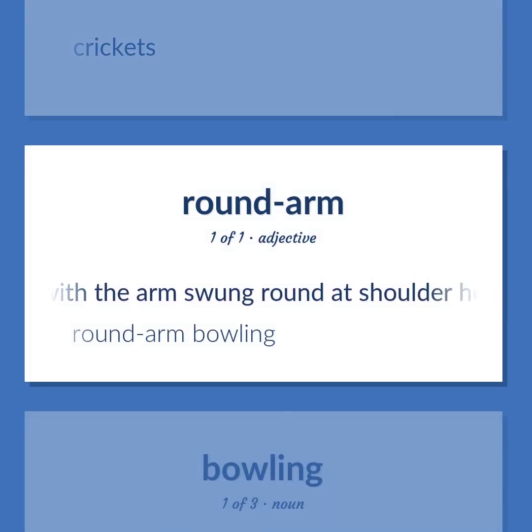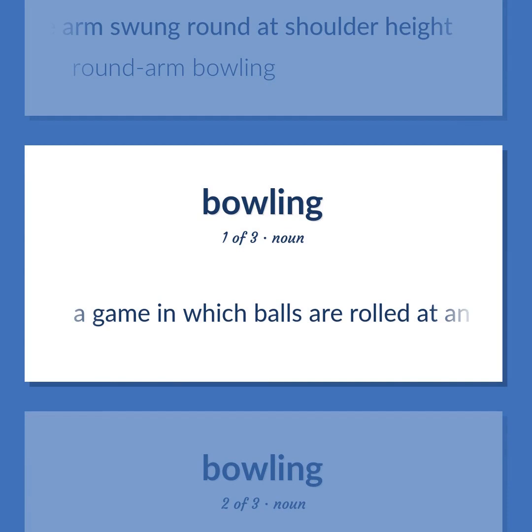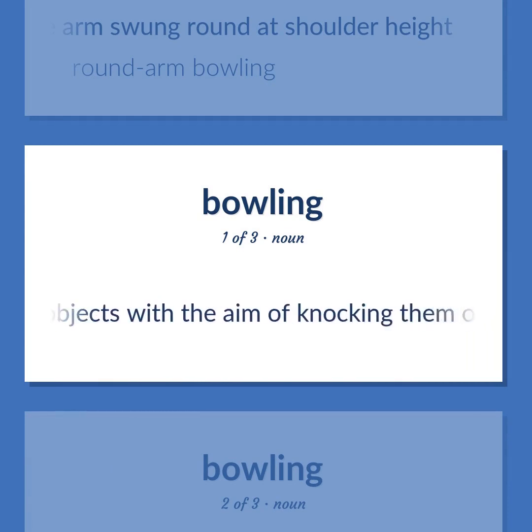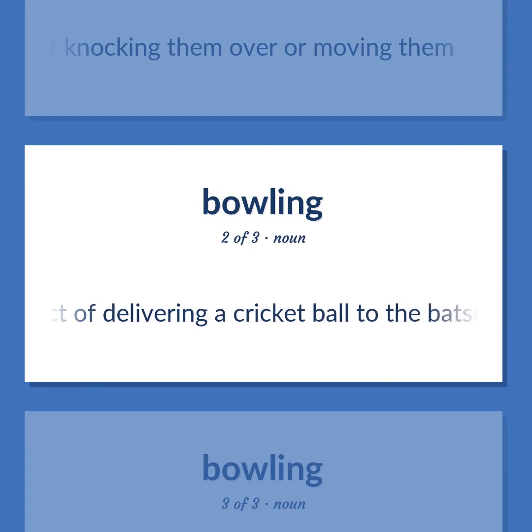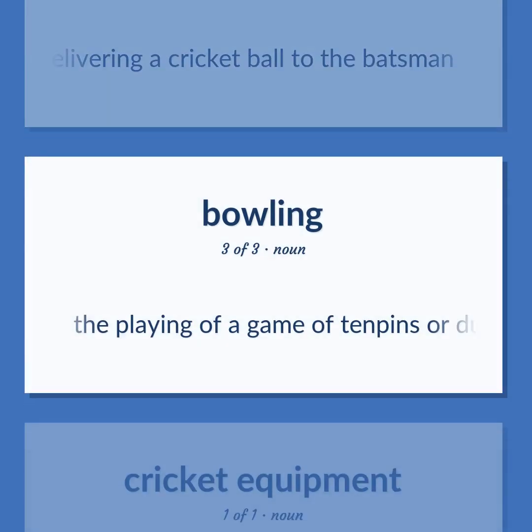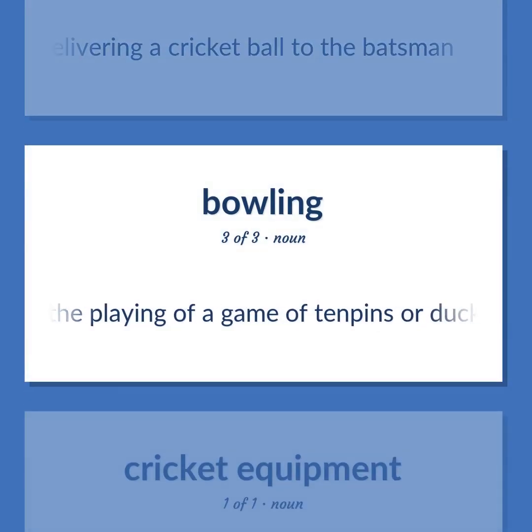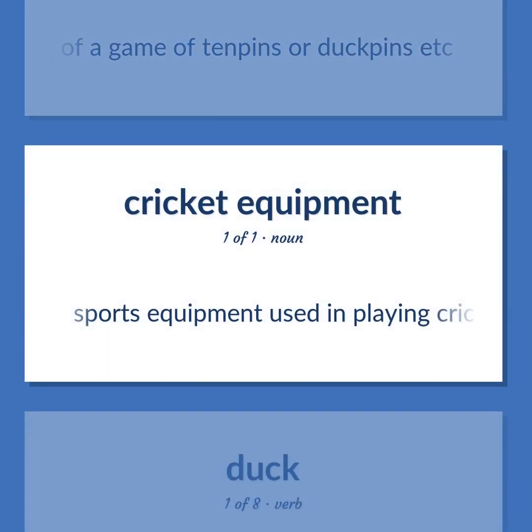With the arm swung round at shoulder height. Round arm bowling. A game in which balls are rolled at an object or group of objects with the aim of knocking them over or moving them. Cricket. The act of delivering a cricket ball to the batsman. The playing of a game of 10 pins or duck pins, etc. Sports equipment used in playing cricket.